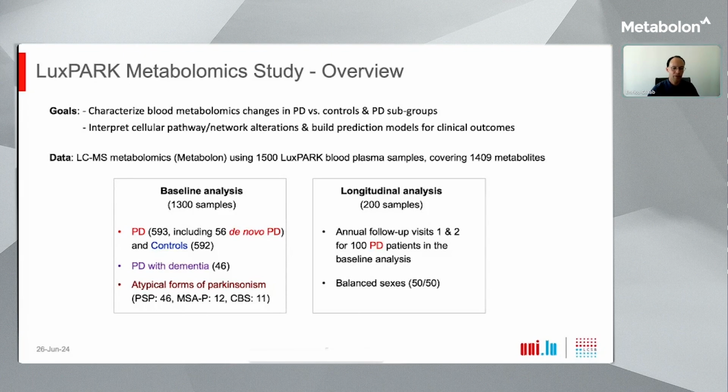As shown on the bottom left, these 1,500 samples included a baseline analysis of 1,300 samples, comparing the metabolite profiles of 593 Parkinson patients, including also a small subset of untreated de novo patients, and a similar number of controls. In addition, we investigated a few special subgroups, including Parkinson patients with dementia and patients with atypical forms of Parkinsonism. Moreover, as shown on the bottom right, we also performed a longitudinal analysis for a smaller subset of 100 patients included in the baseline, covering measurements for 2 consecutive annual follow-ups with a balanced representation of the sexes.